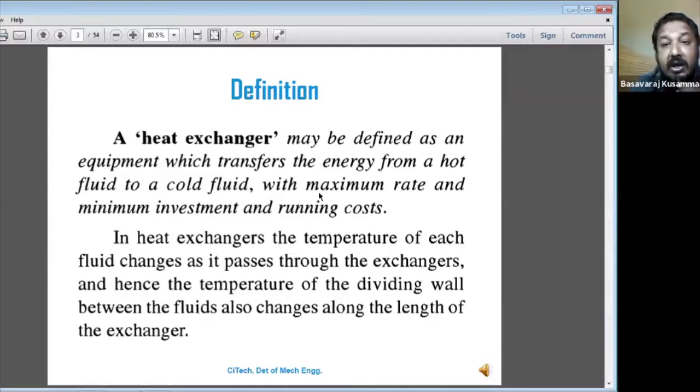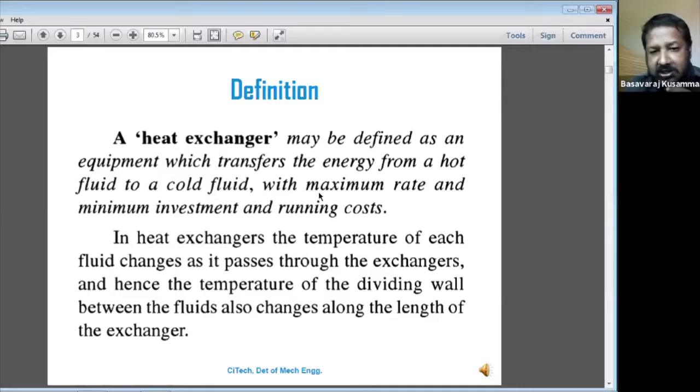Simply, a heat exchanger is an equipment which exchanges heat from a hot fluid to a cold fluid.